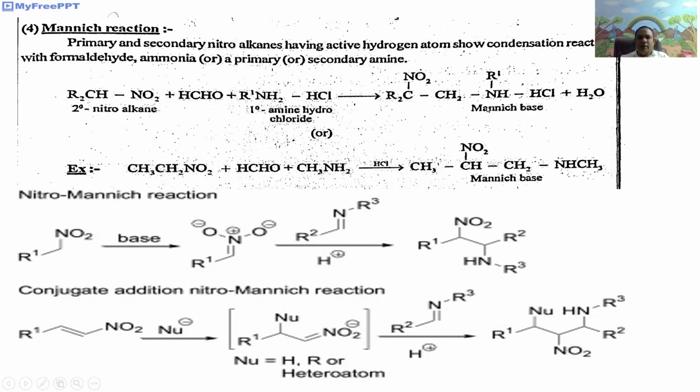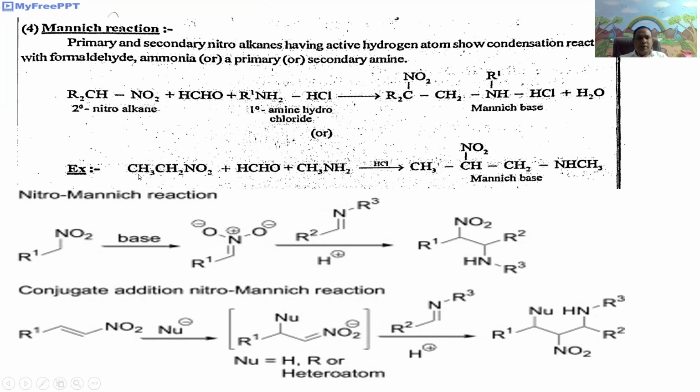It gives the Mannich base, that is, secondary nitroalkane R2CHNO2 plus formaldehyde HCHO plus primary amine R-NH2 in the presence of acid media undergo condensation to give the Mannich base R2C(NO2)CH2NHR, plus HCl plus H2O. It is called the Mannich base.